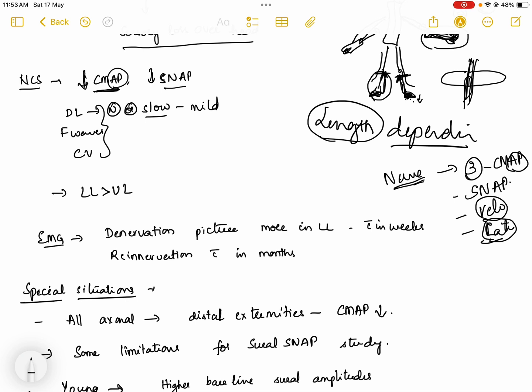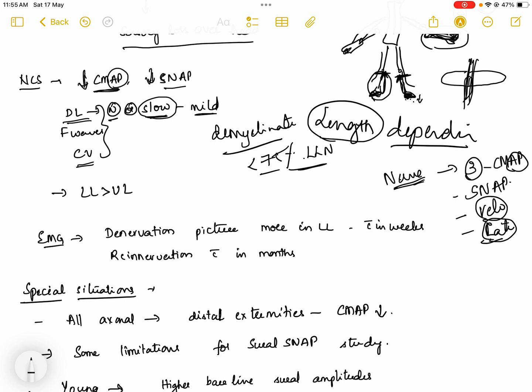And the distal latencies and conduction velocities will be slightly slow or normal. That slowing is a mild degree of slowing. It would be milder than in the demyelinating variety, where we see conduction velocities less than 75% of the lower limit of normal values.